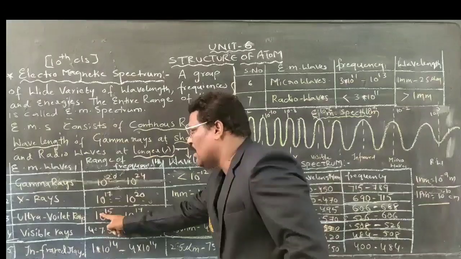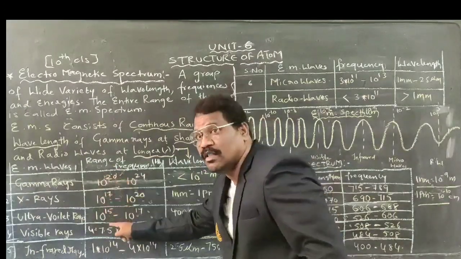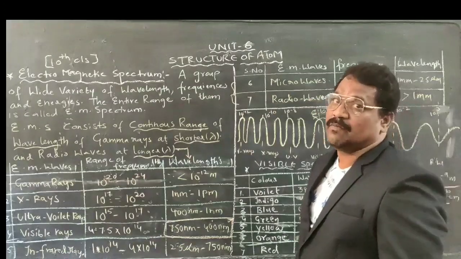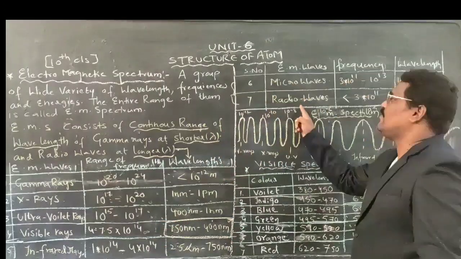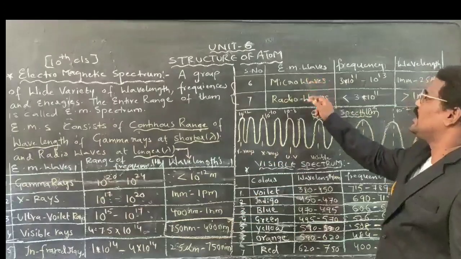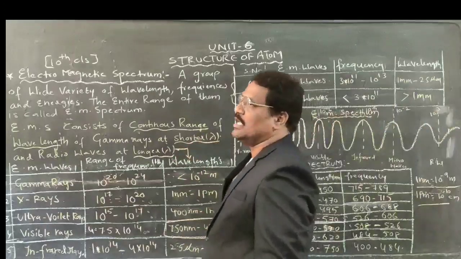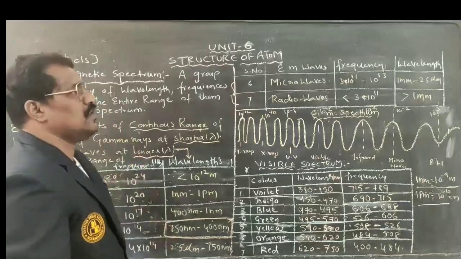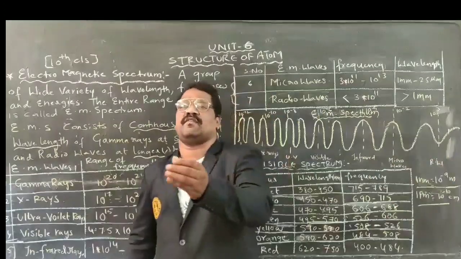Gamma rays, X-rays and ultraviolet rays all have shorter wavelengths, and among them gamma rays have the shortest. Infrared radiation, microwaves and radio waves have longer wavelengths, and among these three, radio waves have the longest. And we know clearly that wavelength depends on frequency.